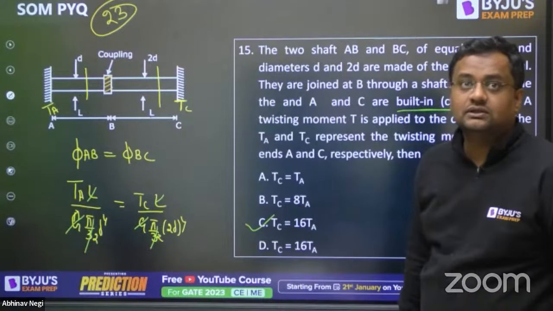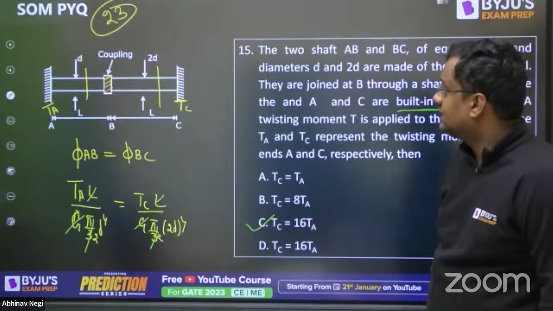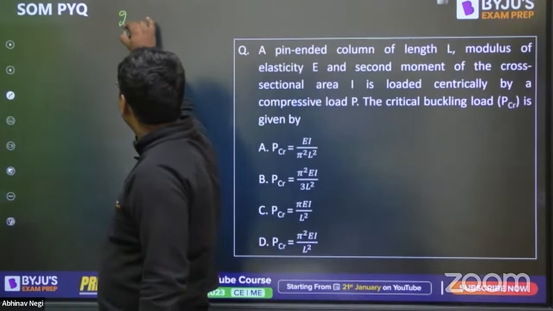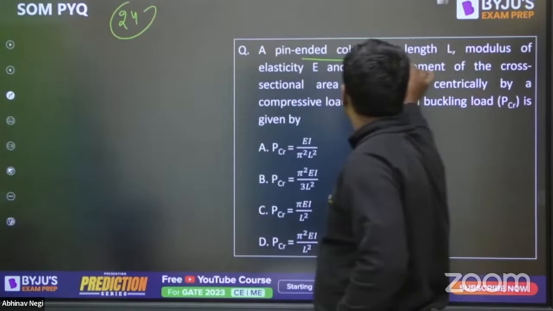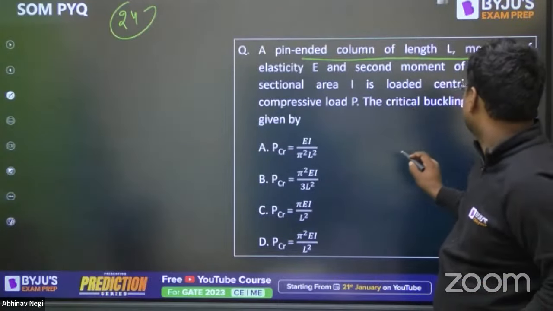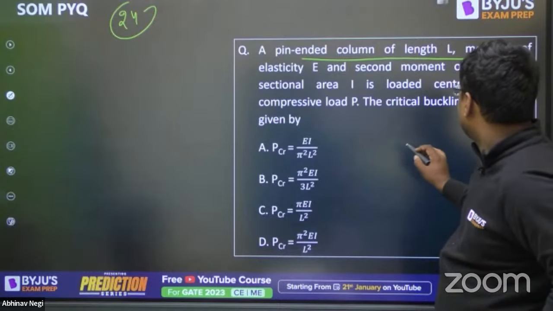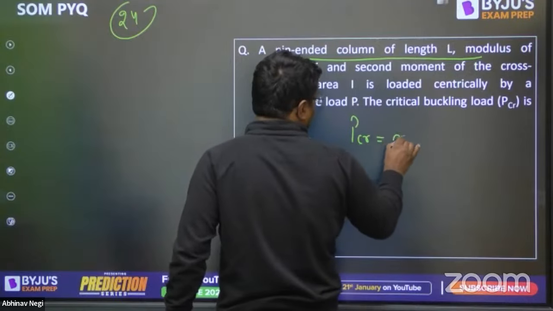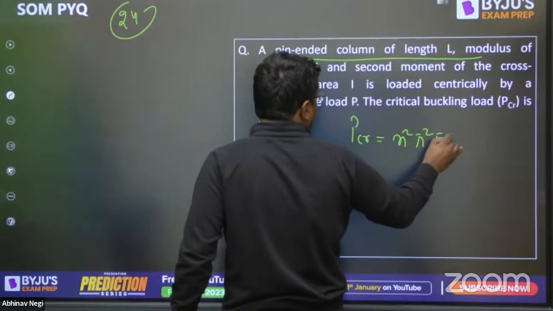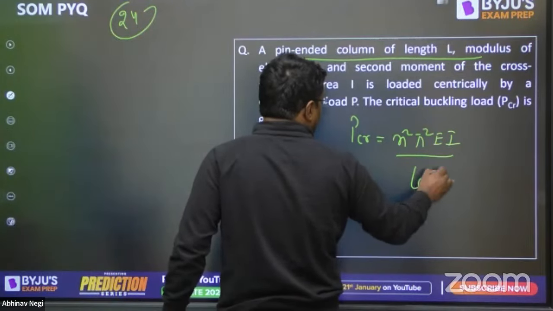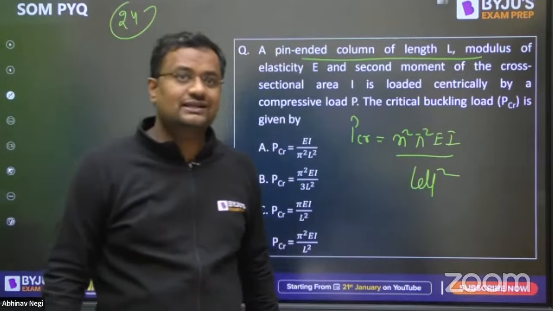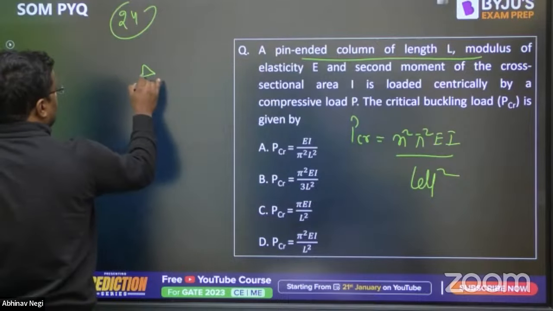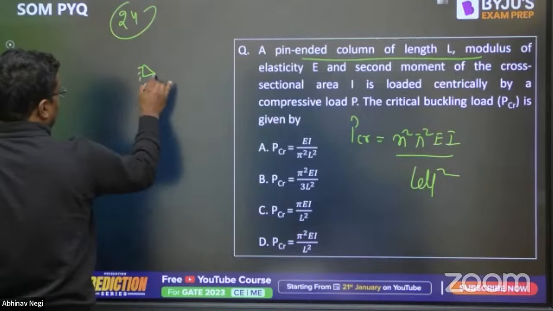Good, Rishabh Pant. Now, question number 24. A pin end column of length L, modulus of elasticity E, moment of inertia I, is loaded with eccentricity by compressive load, find the critical load. See, the critical formula is n square pi square E I minimum upon L effective square. You don't study n square, you don't directly study pi square. N is the number of buckling loops.